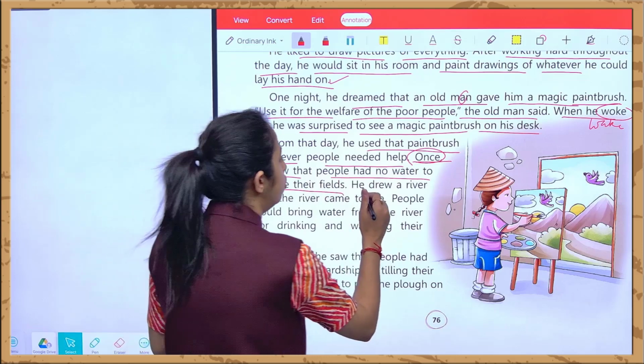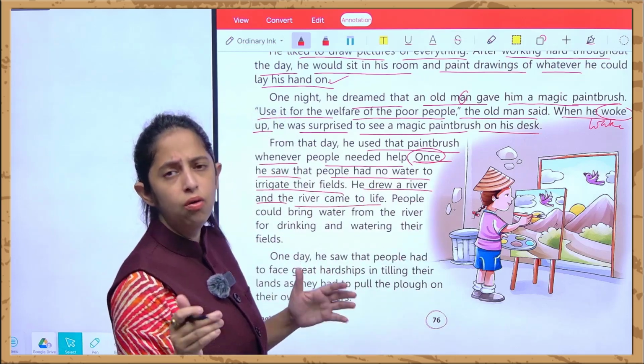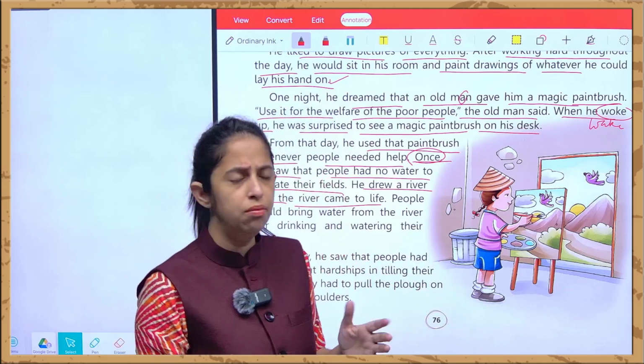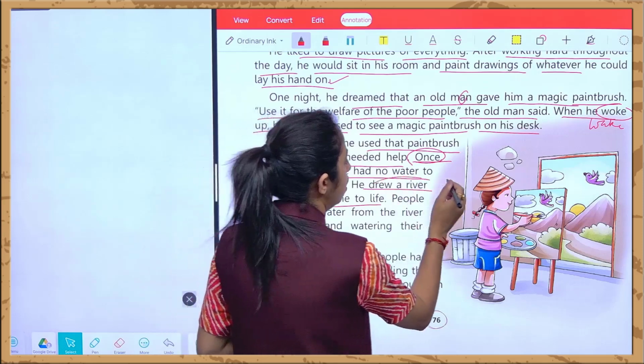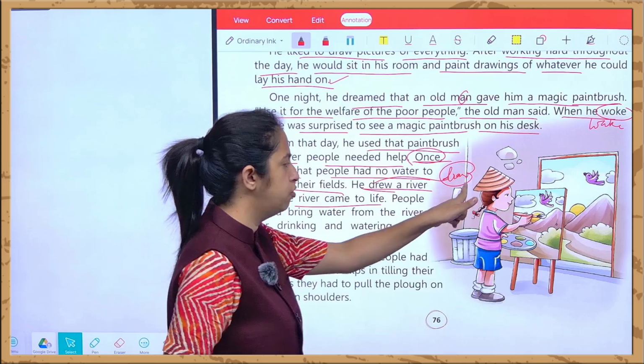So he drew a river and the river came to life. और river क्या हो गई? एकदम जिंदा हो गई. That means whatever he was drawing, everything was becoming living. So over here draw का क्या हो गया है? Drew. This is again a past form of draw.